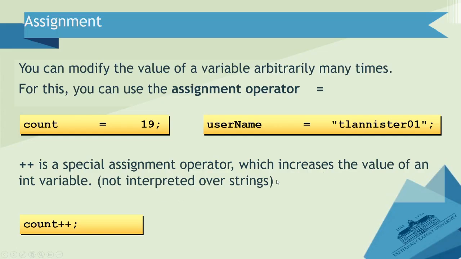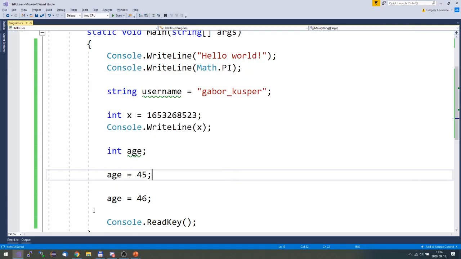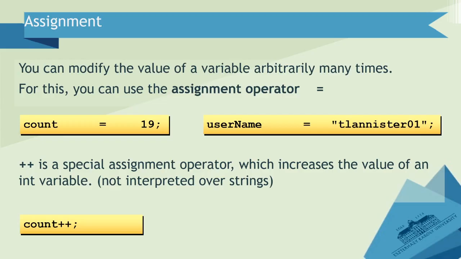Exactly. It increases the value by 1. For example, here, instead of setting the age to 46, I could just increase the previous value by 1, right? Okay, so there are several assignment operators, not only those two, but these are the most important ones for you at the beginning. Of course, you can use the plus plus operator only for integers, not over strings. It doesn't make sense to increase an integer string like this by 1.